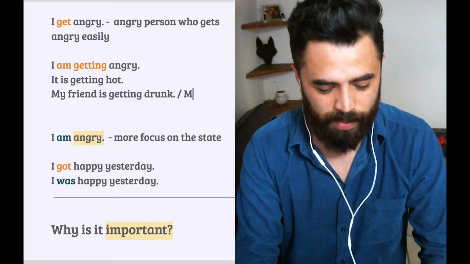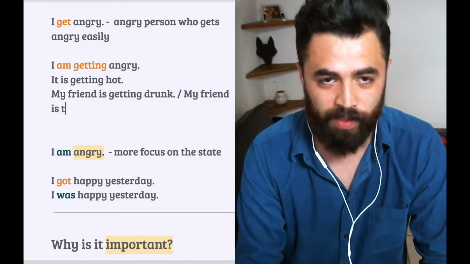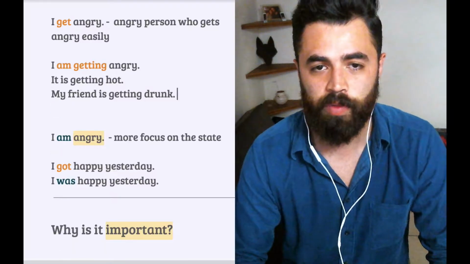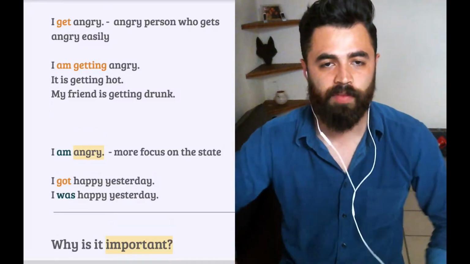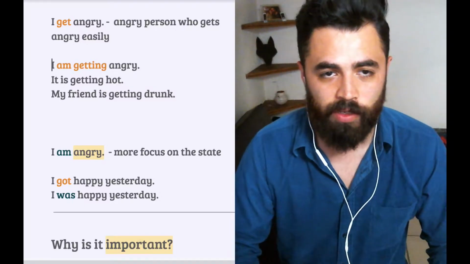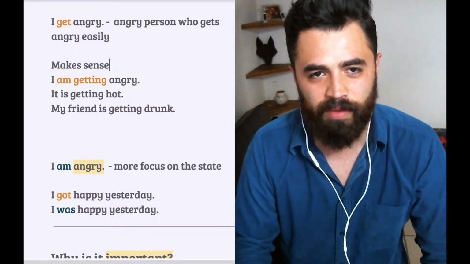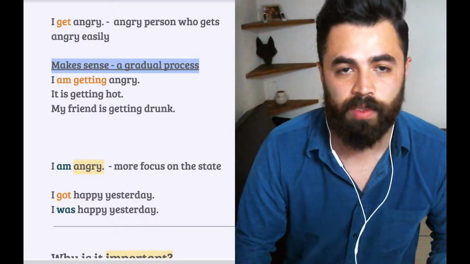Or actually more common though, would be my friend is starting to get drunk. This is a different topic though, and it has more to do with the continuous present. For now, let's just continue with these kinds of examples. It is getting hot. It is getting cold, right? So it makes sense for any process that is kind of gradual, where it doesn't just happen, boom, at once.